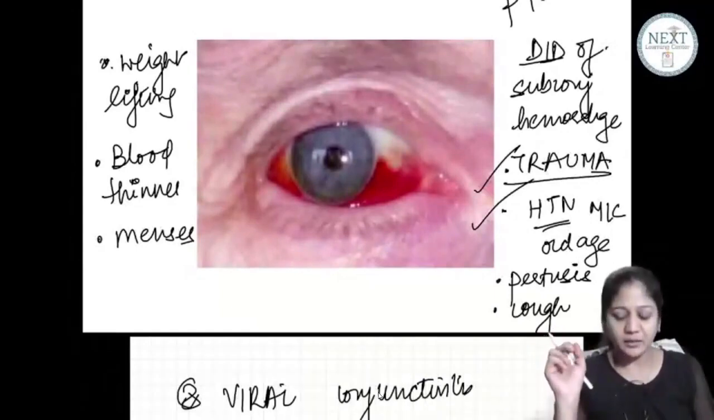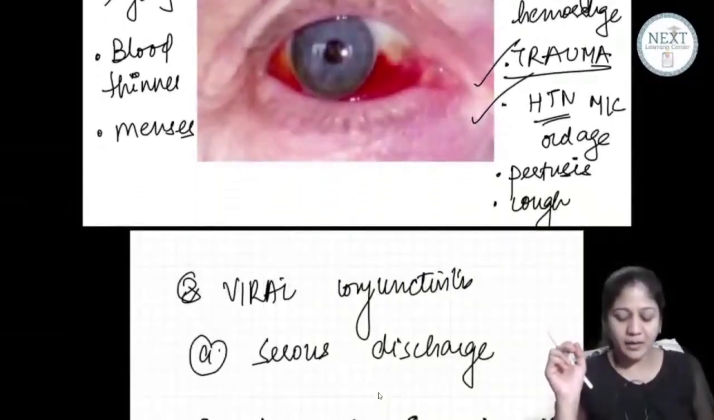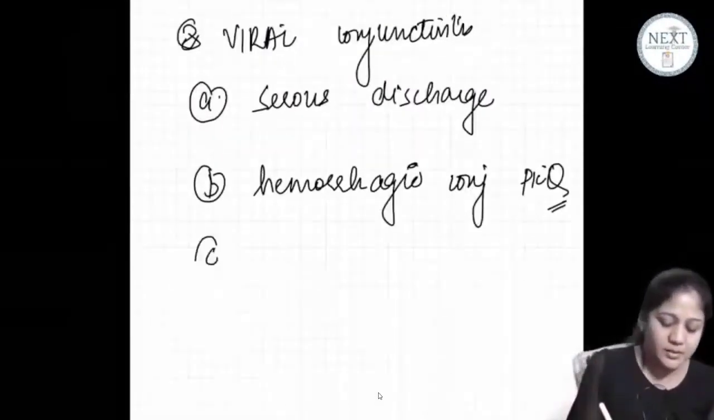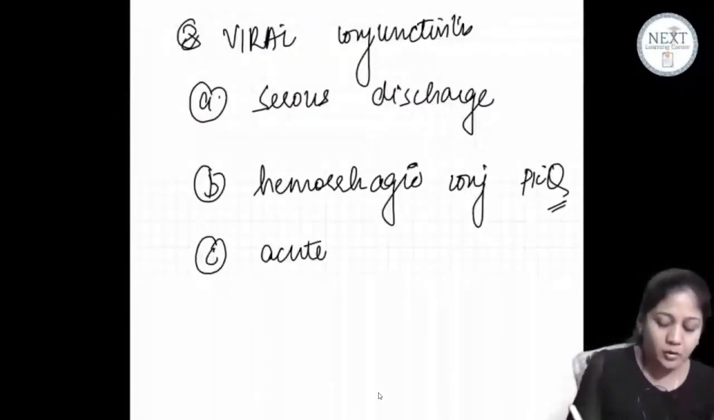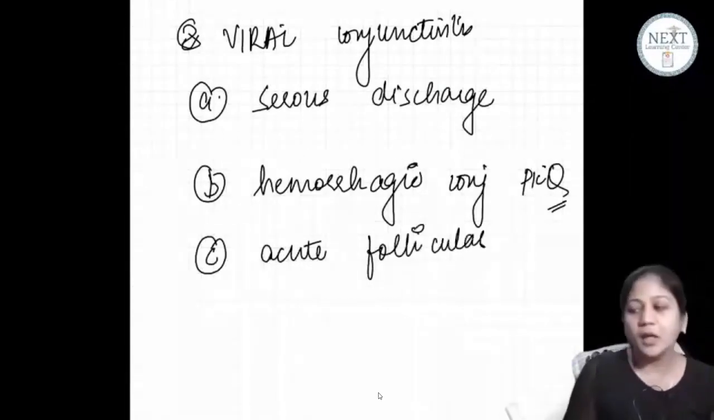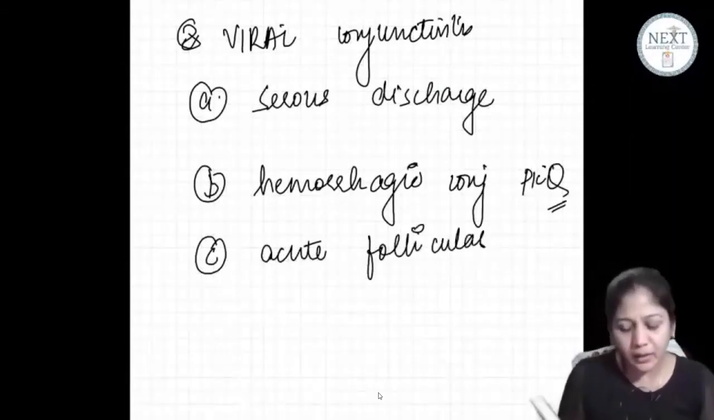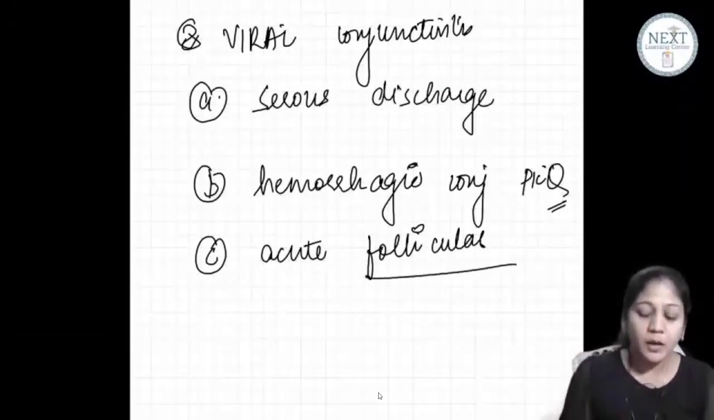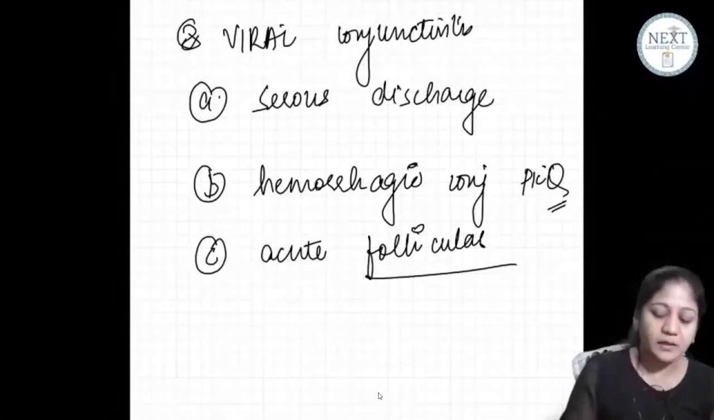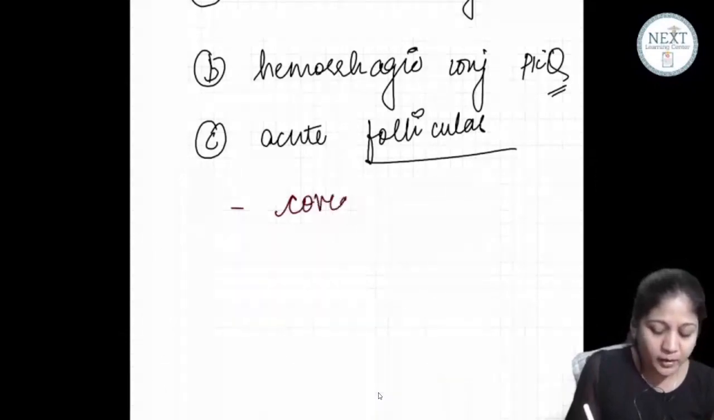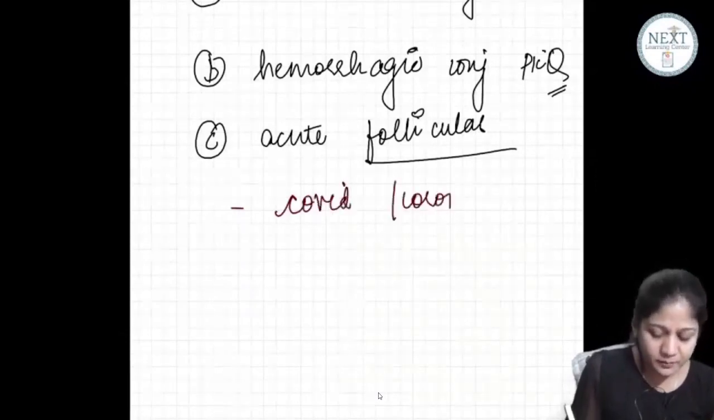ठीक है, आगे चले now. So we have read two types of viral conjunctivitis. The third one is acute follicular conjunctivitis. Acute follicular. अब follicle क्या होते हैं? I'll tell you in a short while. Just write down. Acute follicular conjunctivitis can also be caused by COVID. It can also be caused by COVID or coronavirus.